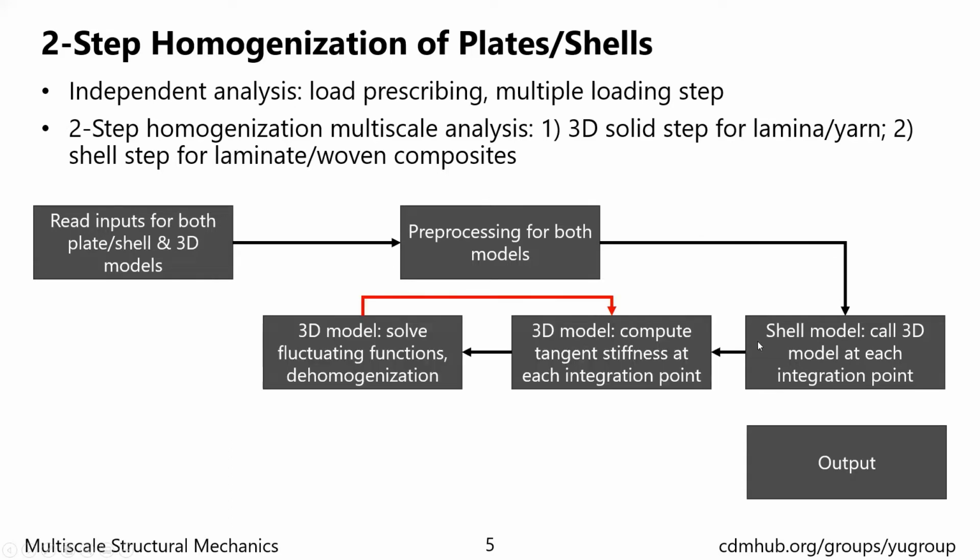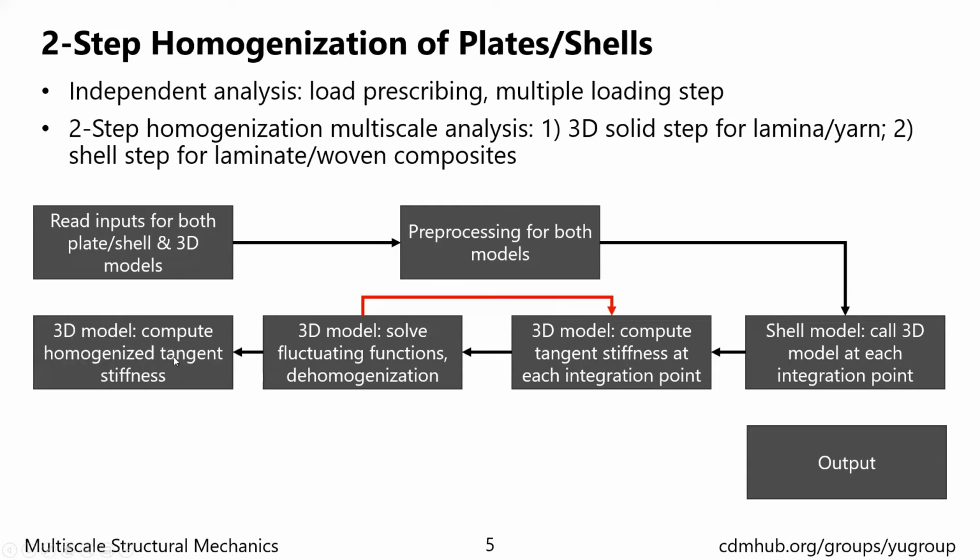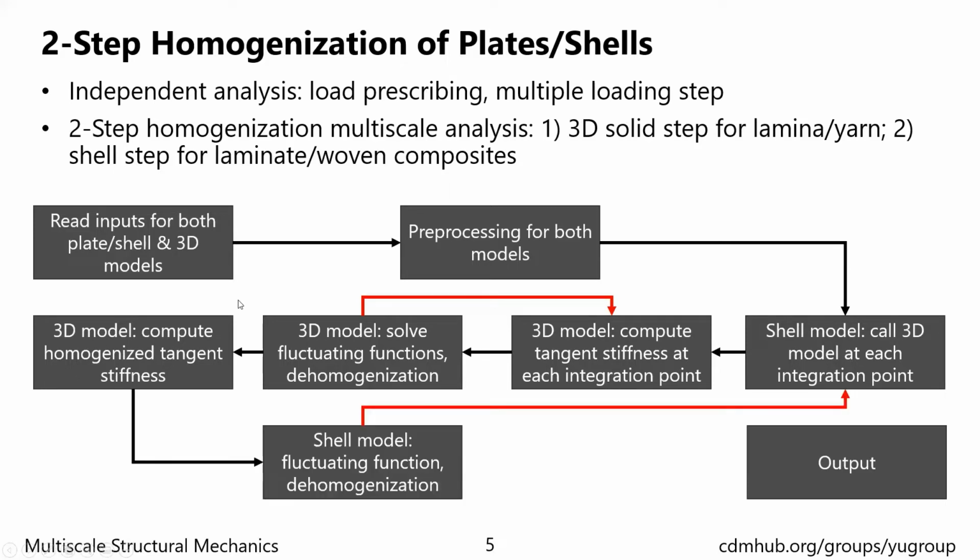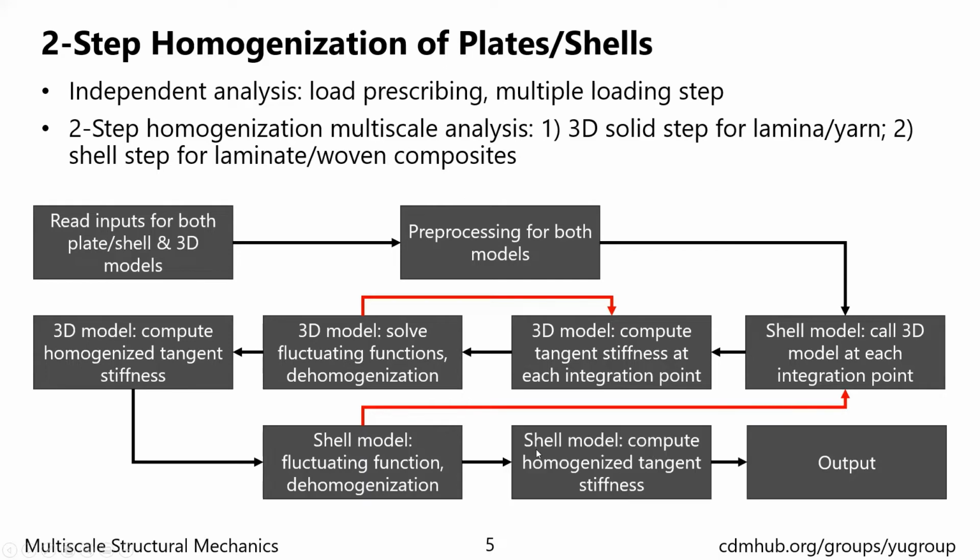The 3D solid step is called at each integration point, and the shell local stress and strain are used as the macro stress and strain of the 3D model. Based on the material constitutive model, the tangent stiffness is calculated at each integration point of the 3D model. The 3D model is iterated until converged. Then the tangent stiffness of the 3D model and the updated stress will be passed to the shell model. And after all of the integration points have finished, the shell model will be solved and checked for convergence. If it is not converged, it will repeat the process until the whole model is converged, and then the shell tangent stiffness and updated sectional force and moment are passed out as the output.